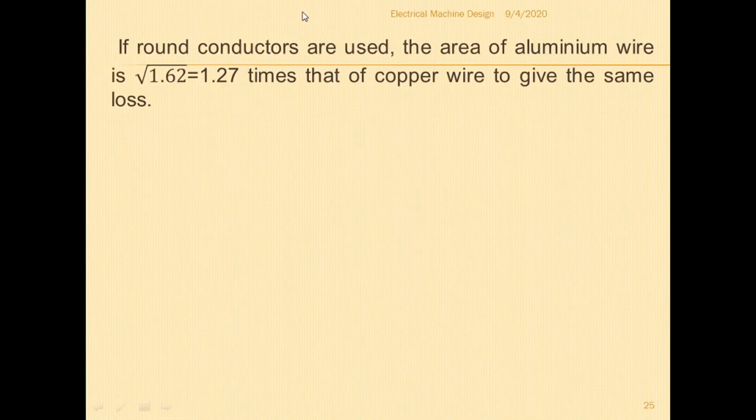There are square conductors or round conductors. If round conductors are used, the area of the aluminum wire is 1.27 times that of copper wire to give the same loss. So if I am using round conductors, the area of the aluminum wire should be increased to 1.27 times that of copper wire to get the same loss. I have to increase the size of the aluminum wire by 1.27 times.